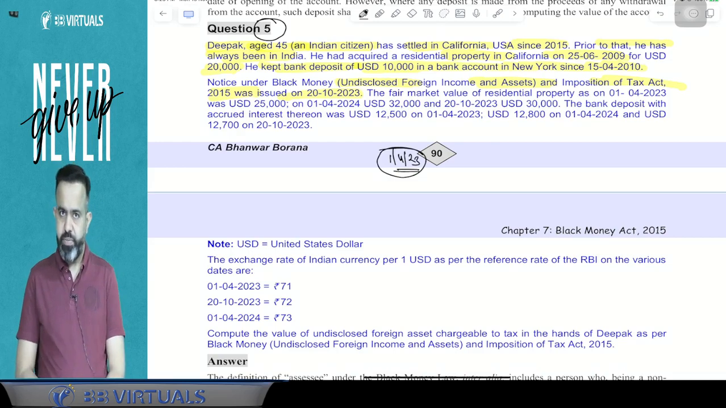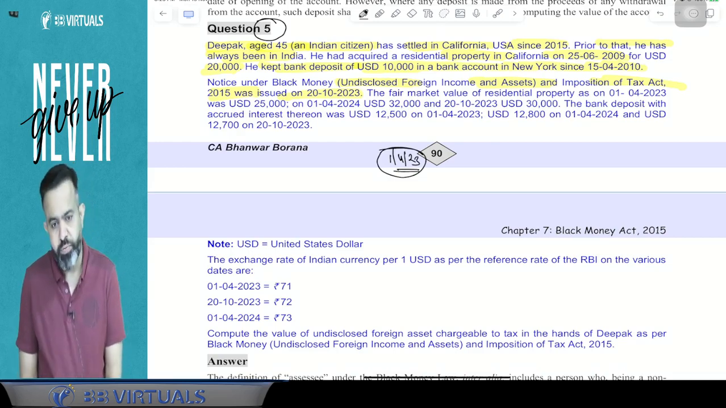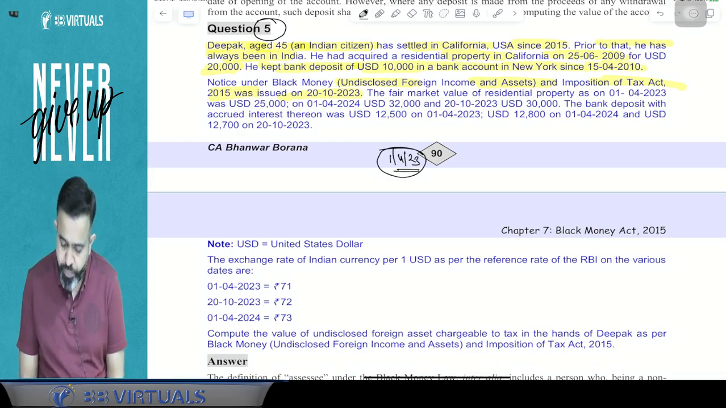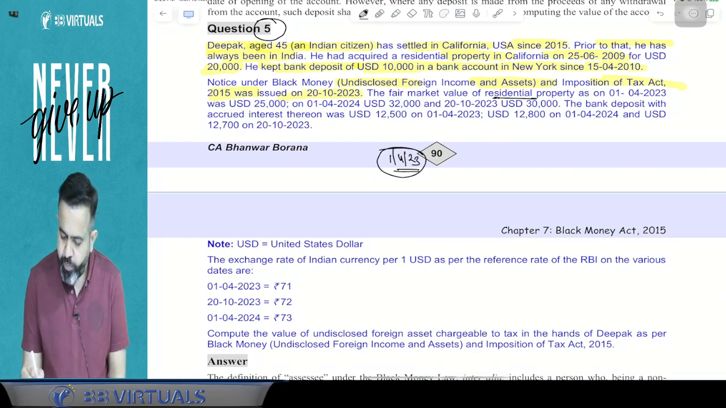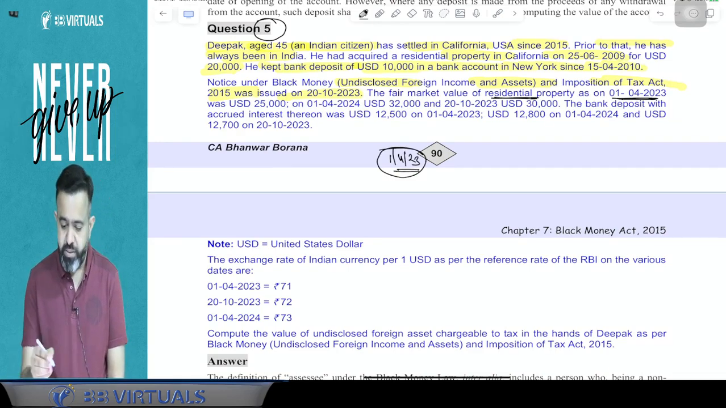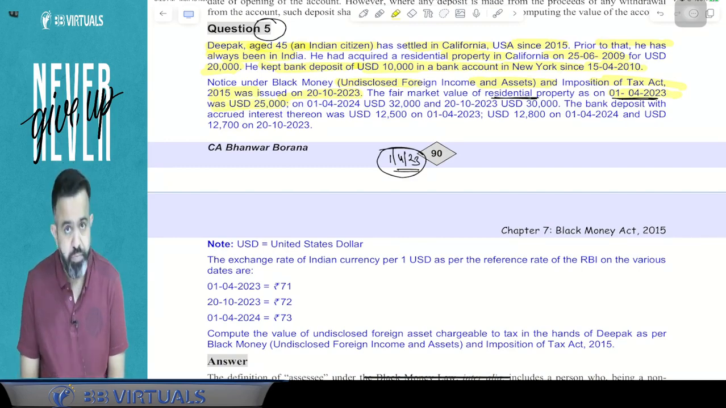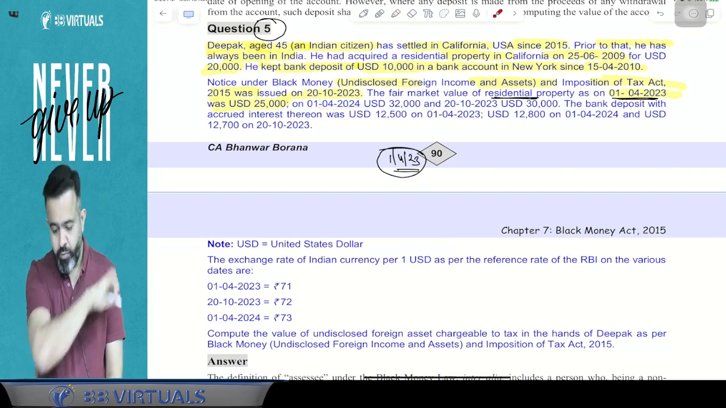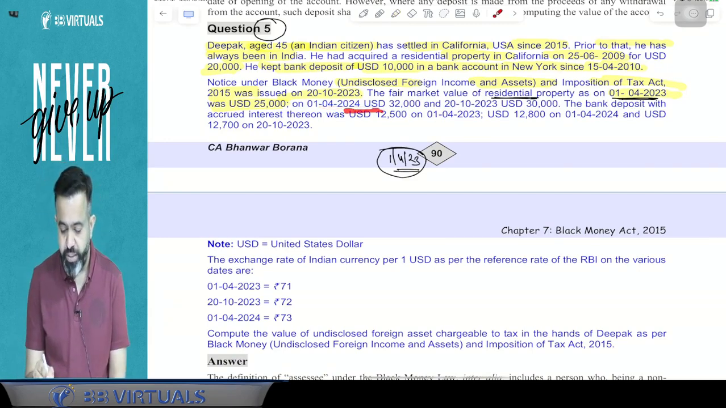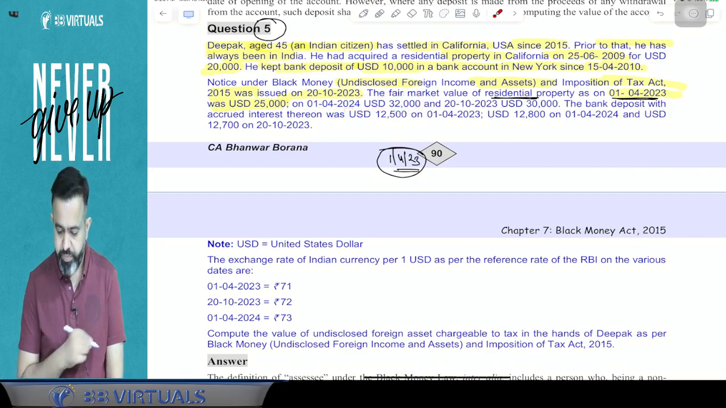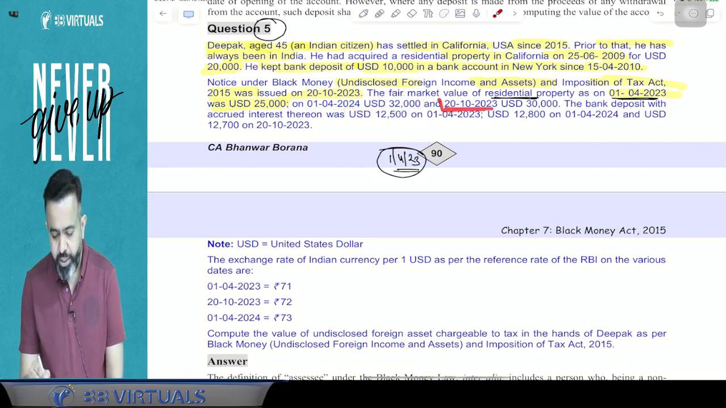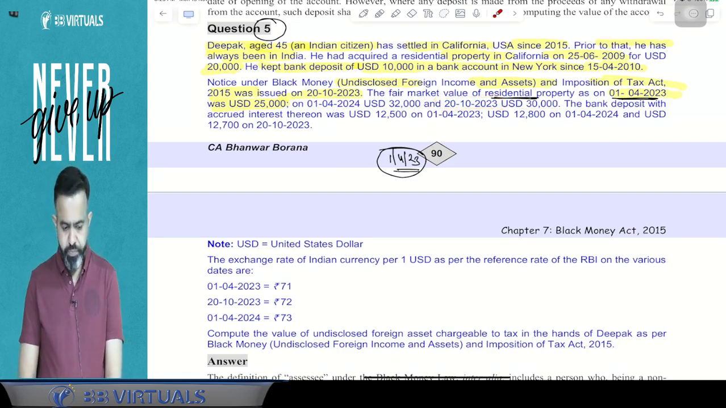That is your valuation date. 1st April 2023 is your valuation date. Now, the fair market value of the residential property on the 1st April 2023, that is, on the valuation date, is given as $25,000. On 1st April 2024, next year, it is given as $32,000. And on the date on which notice is issued, the value is given as $30,000.